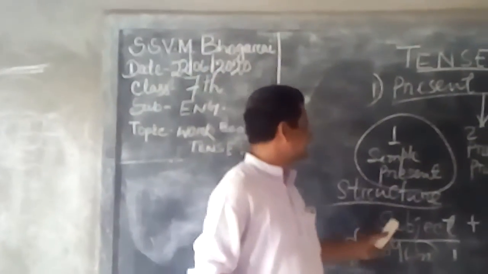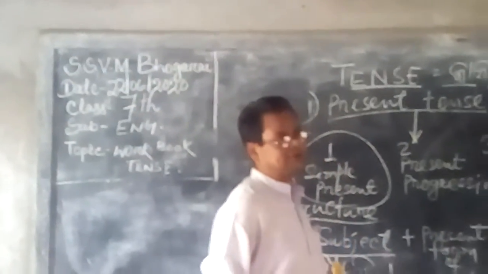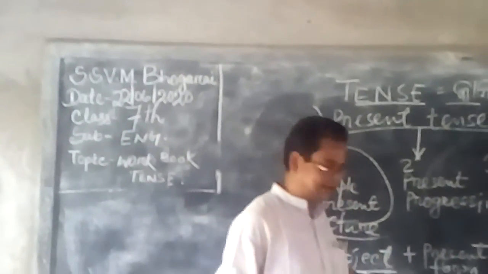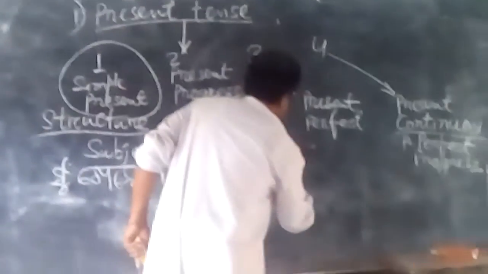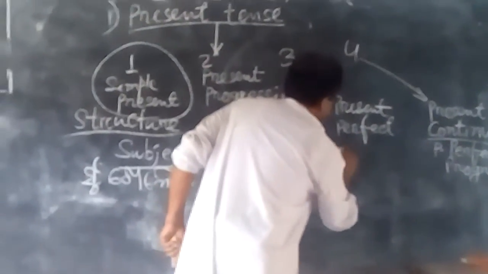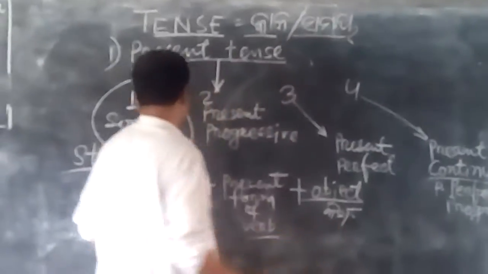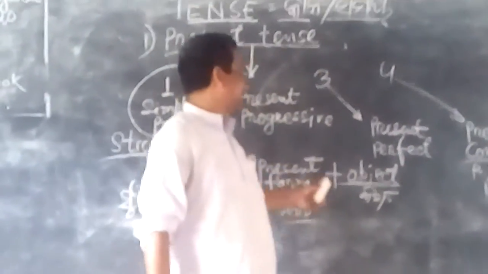So first of all you have to use the subject, then present form of verb, then the next word or other object, that is called object. In Odia you may say karma. So first karta, then verb kriya, then object karma.